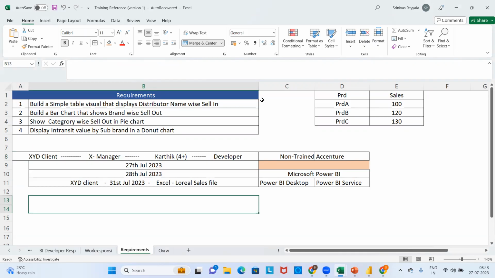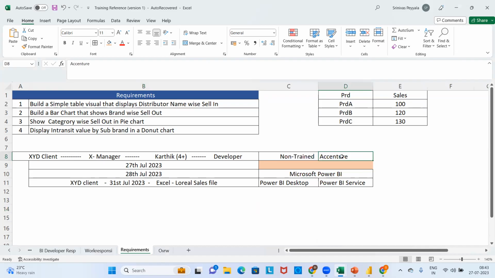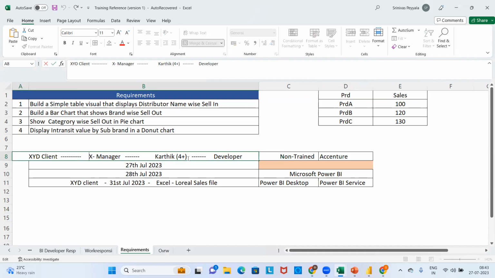He joined the same company, Accenture. Will the manager expect Karthik to ask about everything, or as a developer, does he need to have a lot of expertise? So what is the best answer? Does everything need to be suggested by the manager, or as a developer, does Karthik need to suggest a lot of things?